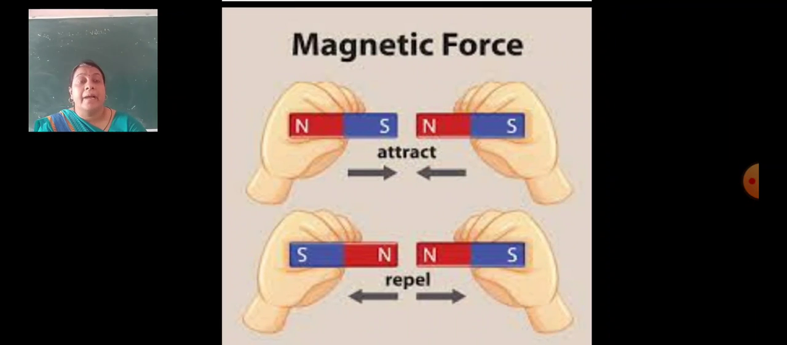Now see the magnetic force. Here two magnets are there. In the first one, two opposite poles are coming, the North Pole and South Pole. Every magnet has two poles, North Pole and South Pole. When similar poles come together, they repel each other. When different poles come together, they attract each other.